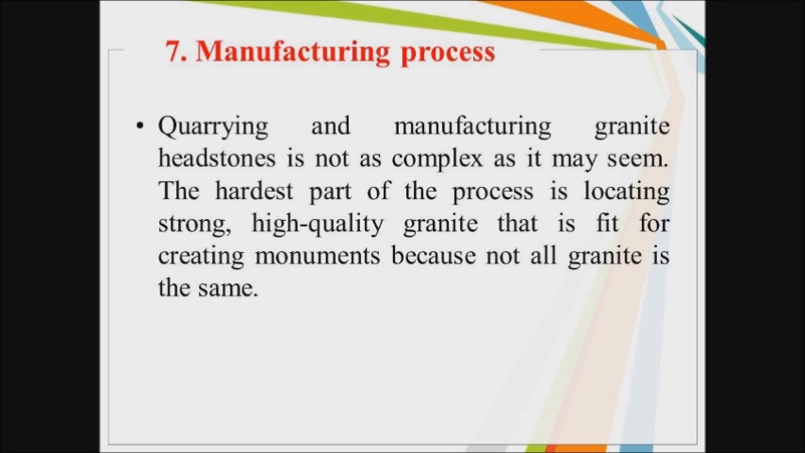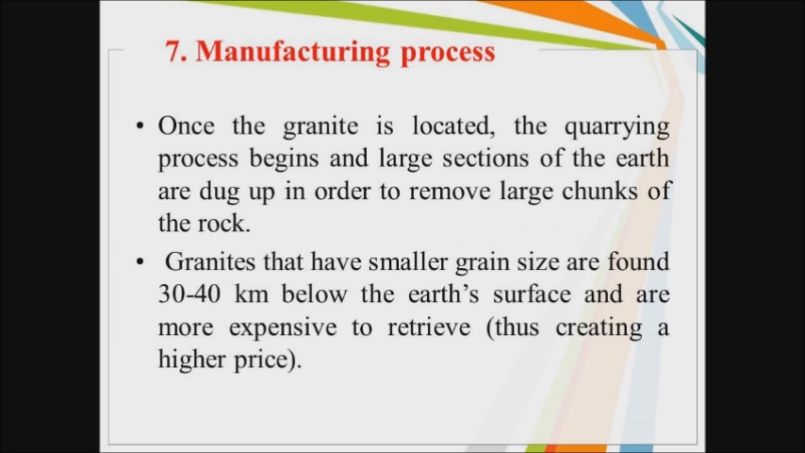Seven, manufacturing process. Quarrying and manufacturing of granite headstones is not as complex as it may seem. The hardest part of the process is locating strong, high-quality granite that is fit for creating monuments, because not all granite is the same. Once the granite is located, the quarrying process begins and large sections of the earth are dug up in order to remove large chunks of the rock. Granites that have smaller grain size are found 30 to 40 km below the Earth's surface and are more expensive to retrieve, thus creating a higher price.